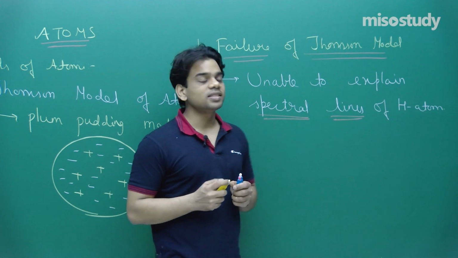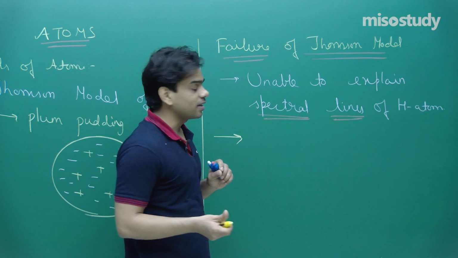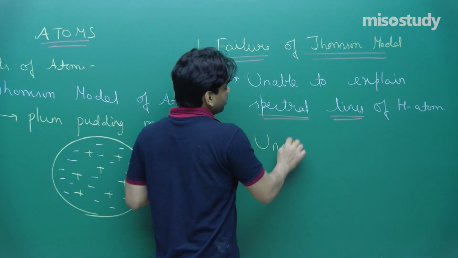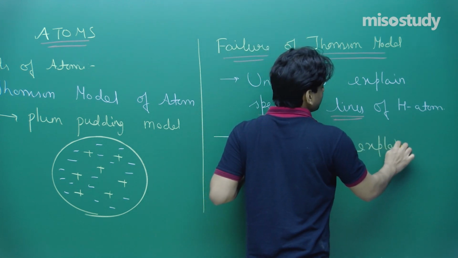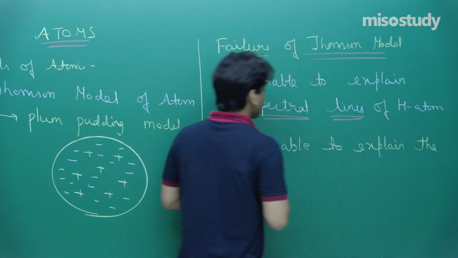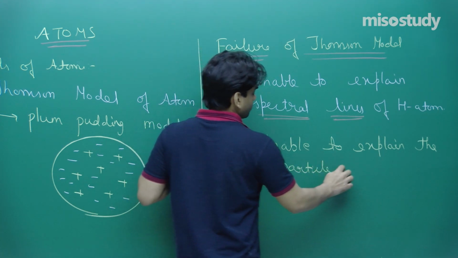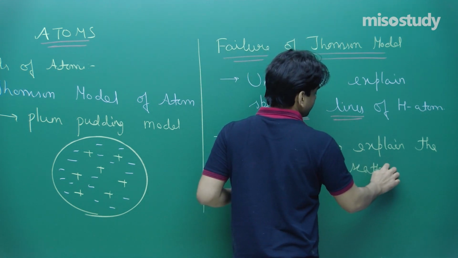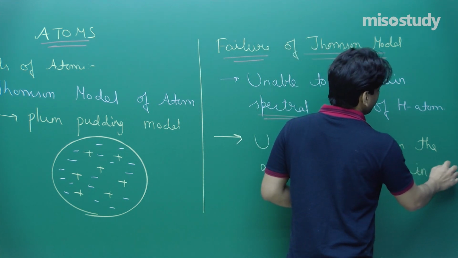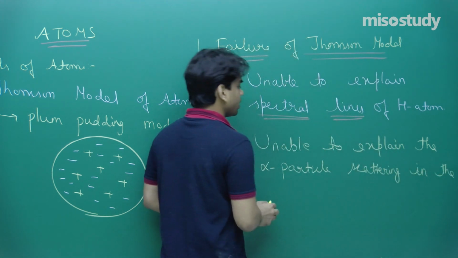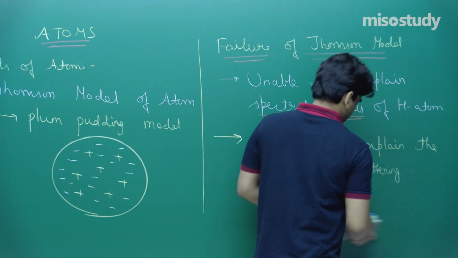In the alpha particle scattering experiment, the alpha particles got scattered and the Thomson model was unable to explain the alpha particle scattering.